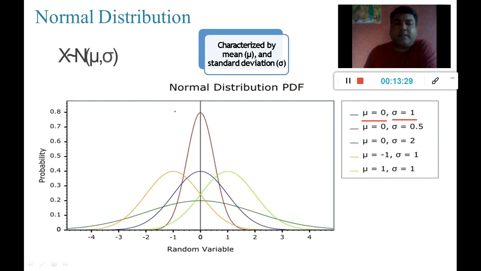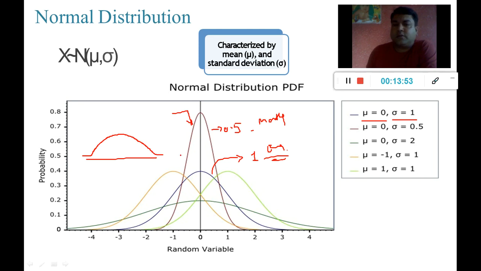Okay, so here what happened? Basically, the sigma was 0.5, and here the sigma was 1. So it was very difficult to analyze the scores of maths and, say, English. So for that, what I want is a symmetrical distribution for both of them, an equal distribution. And to achieve that, I need to convert the scores into z-scores.